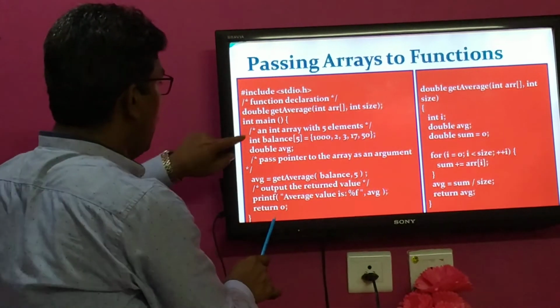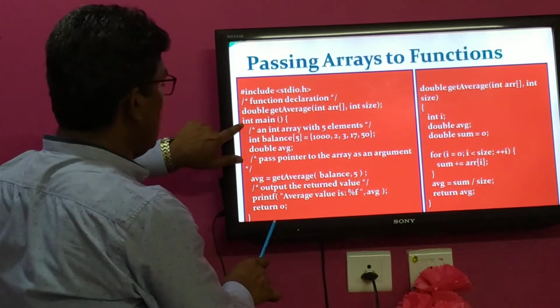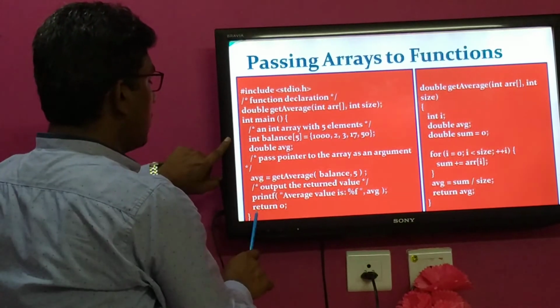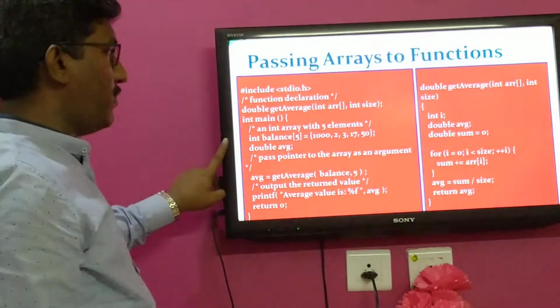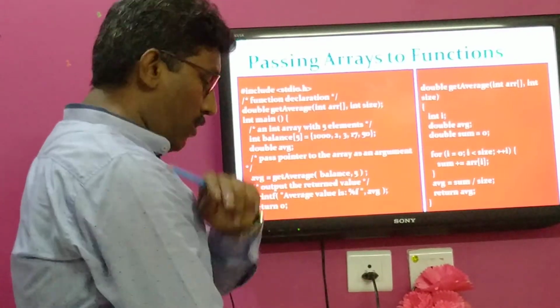Here return 0 is used because the return type of main is integer. If I use void, a return statement is not necessary. If I use int, then either return 0 or 1 needs to be specified. This is about passing arrays to functions.